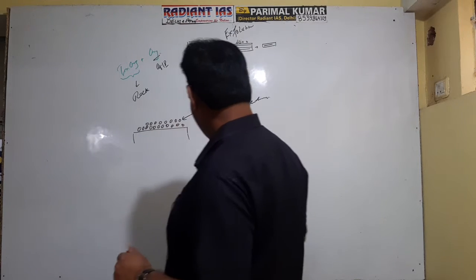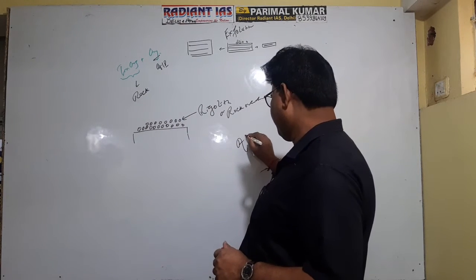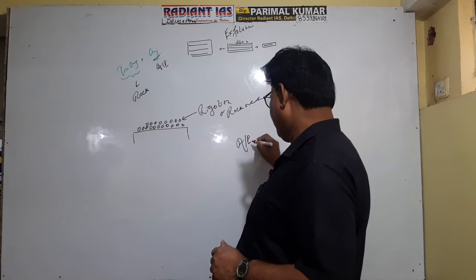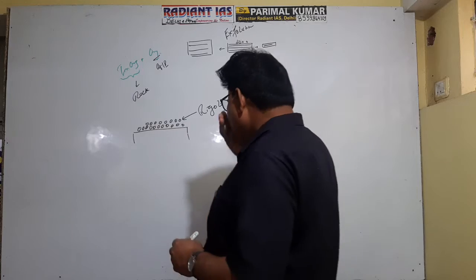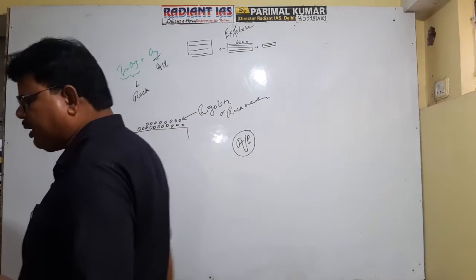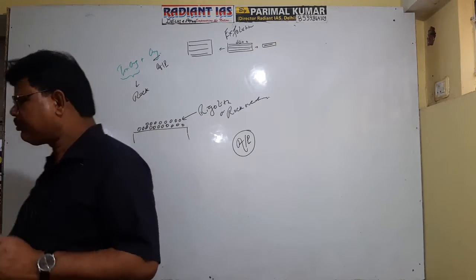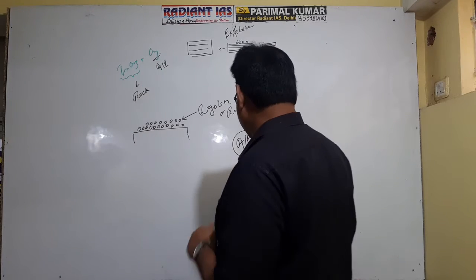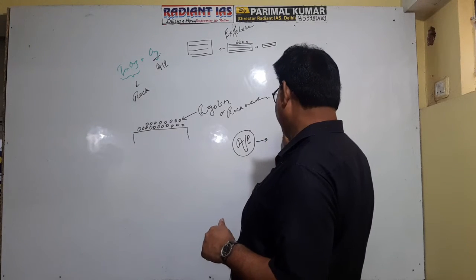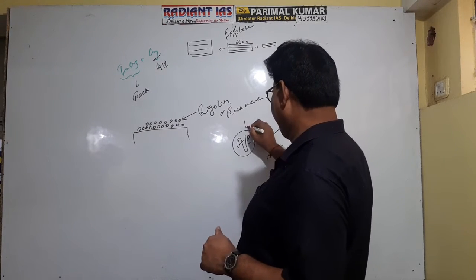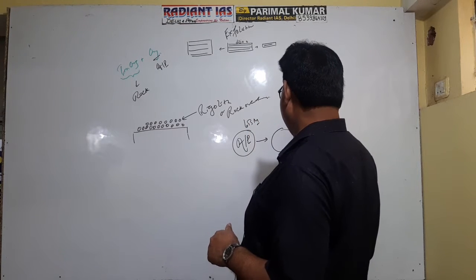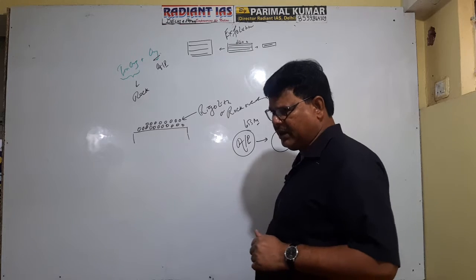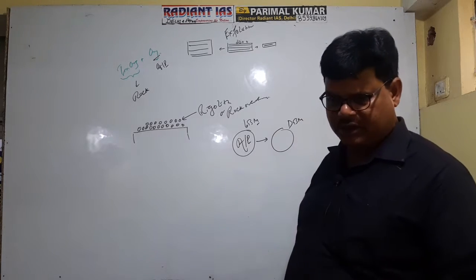When animals and plants remain in the living state, it is referred to as living biomass. After their death, it converts into dead biomass. This is living biomass, and living biomass converts into dead biomass.